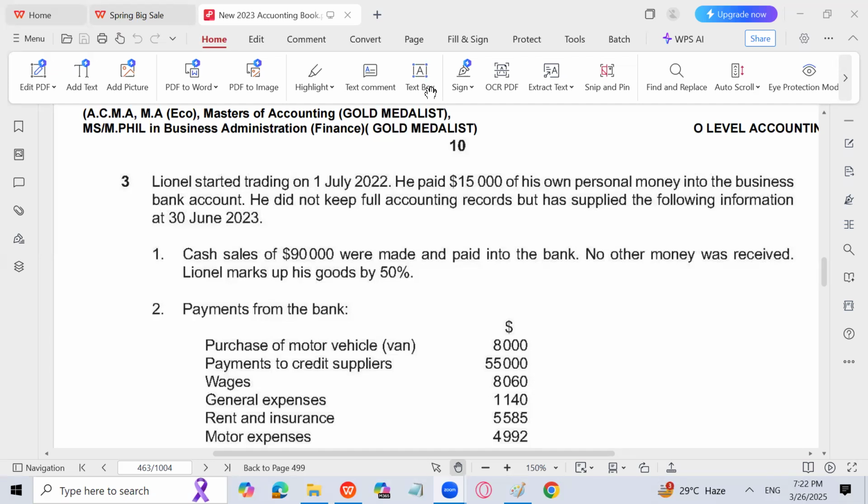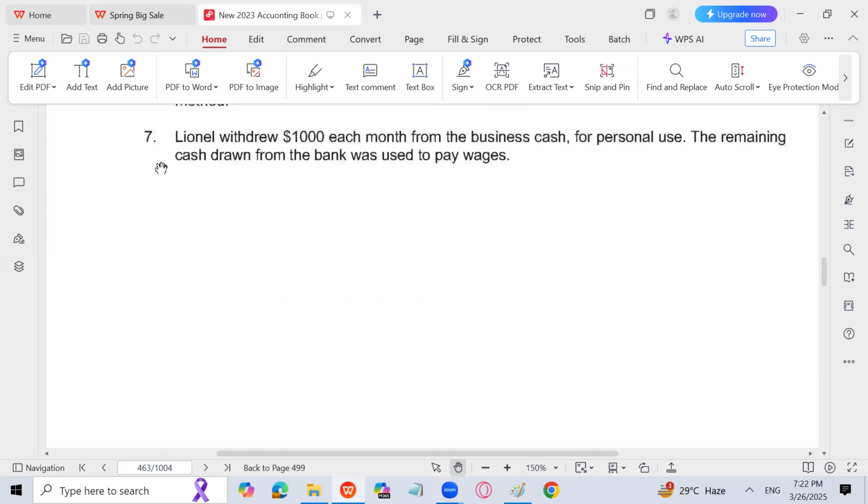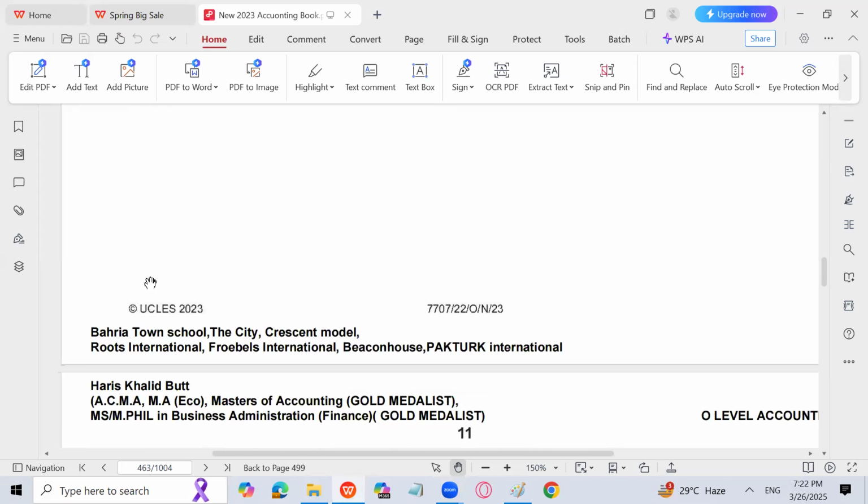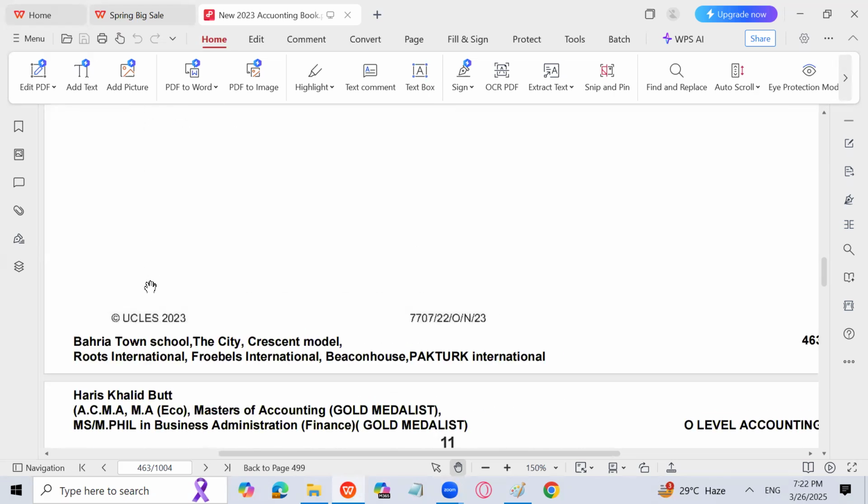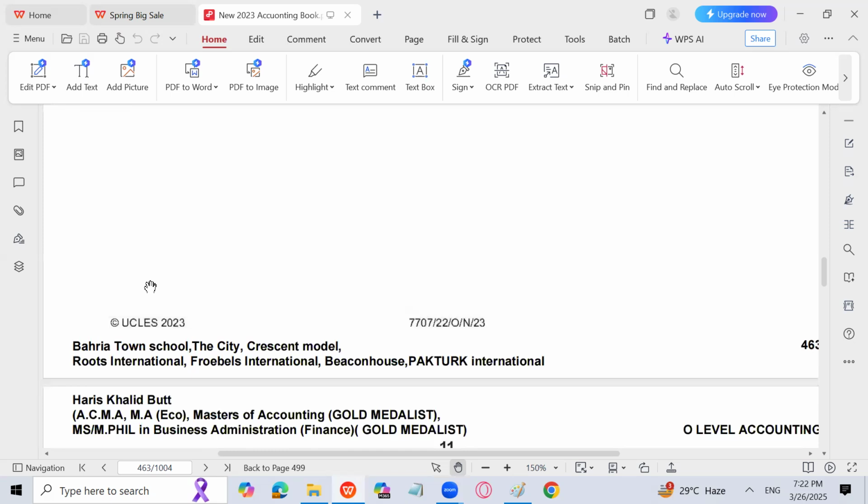Today we are going to solve another question from O-Level Accounting 7707 or IGCSE 0452 from the topic of incomplete records. So let's discuss that question. This question from incomplete records came in which year? October, November 2022.